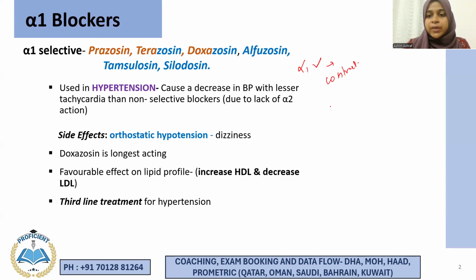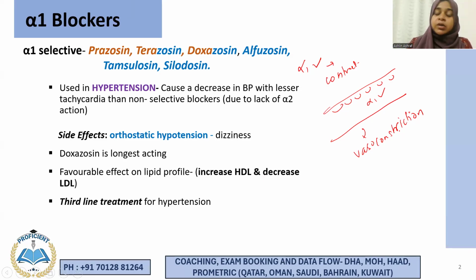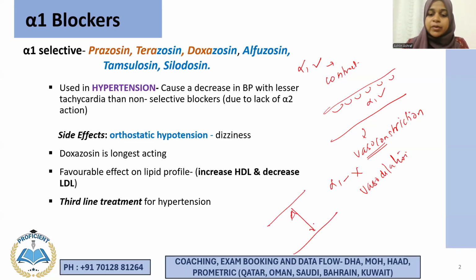Now, if the smooth muscles are present in your blood vessel, and the alpha 1 receptors there are activated, what will happen? They will contract, resulting in vasoconstriction. Now, just think what will happen if the opposite happens. If alpha 1 receptors are blocked, what will take place? Vasodilation, because smooth muscles now will relax. And if vasodilation takes place, what will happen to your BP? BP will fall.